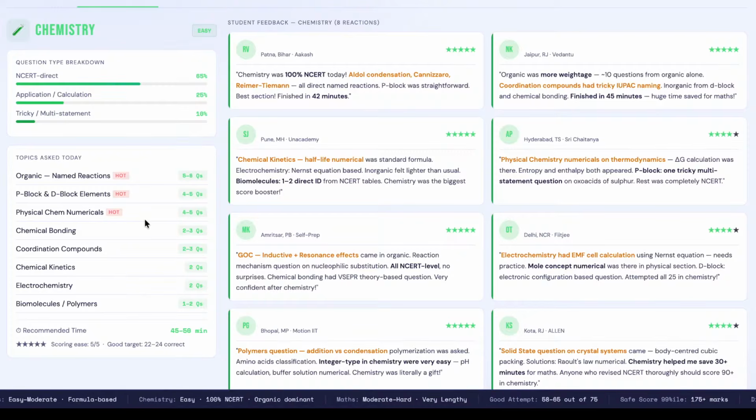Apart from that, from electrochemistry there were questions and from biomolecules there were questions. So someone from Pune is saying that the chemical kinetics half-life numerical was a standard formula. Electrochemistry, Nernst equation based, inorganic felt lighter than usual. Biomolecule, 1-2 direct ID from NCERT table. Chemistry was the biggest score booster.